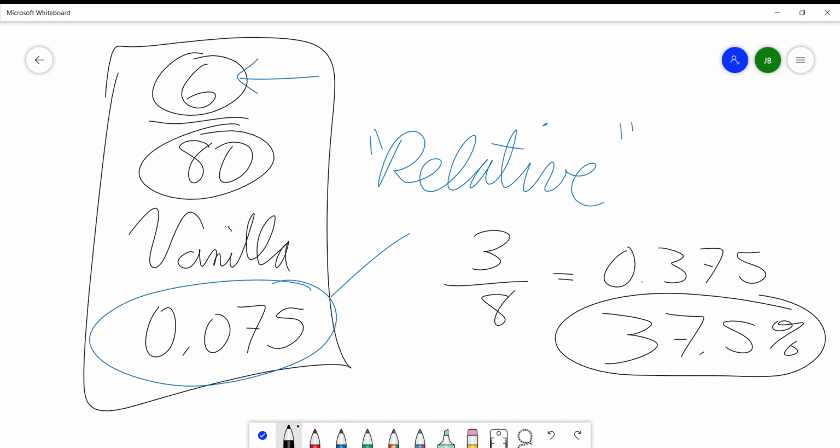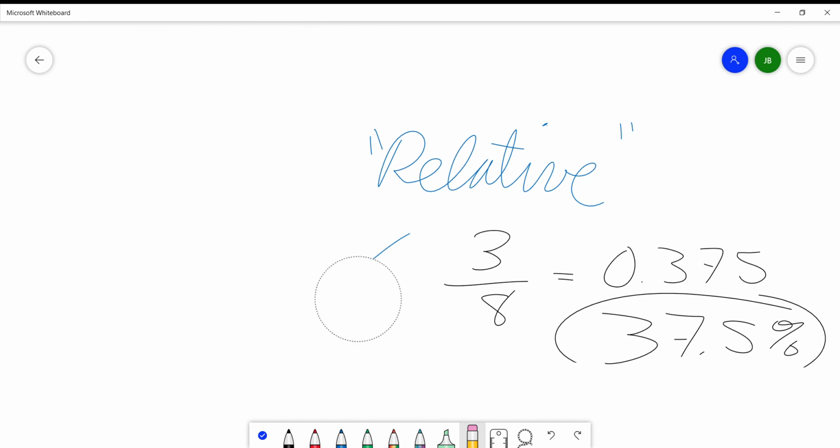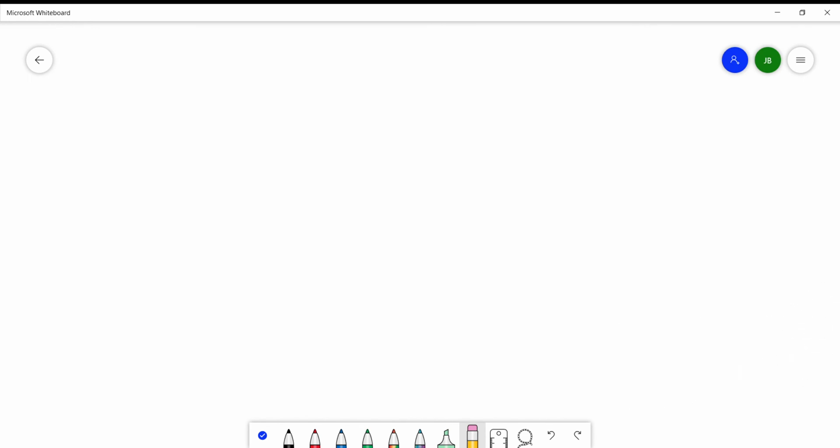Present the relative frequencies in a bar graph. All right, bar graph. You know what? I'm actually not going to do this one because you're going to have the answer key and you can look at the bar graph yourself. Maybe I'll give you some pointers on how to draw a good bar graph.